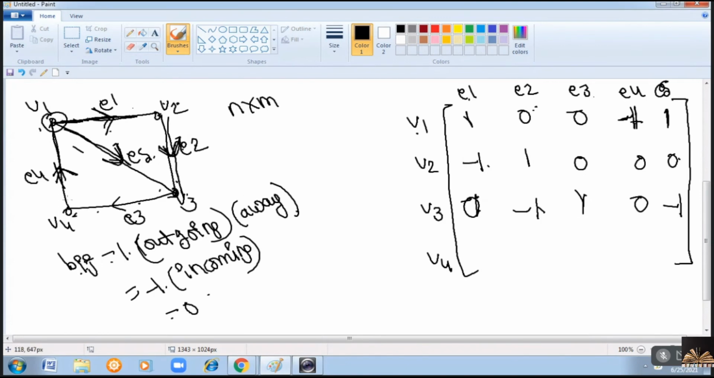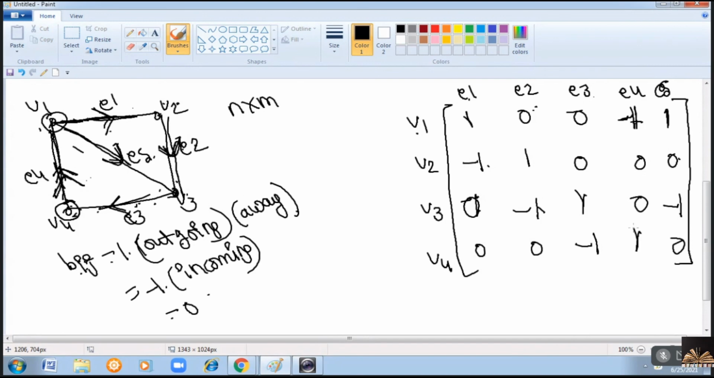Similarly, V4. From V4, only E3, E4 are incident. So remaining all will be zeros. And towards the vertex V4, E3 is coming. That is incoming. So it is minus 1. E4 is an outgoing edge from V4. So it is plus 1.